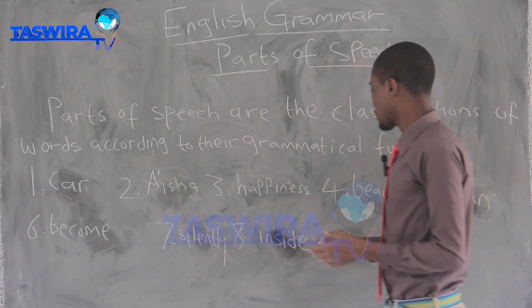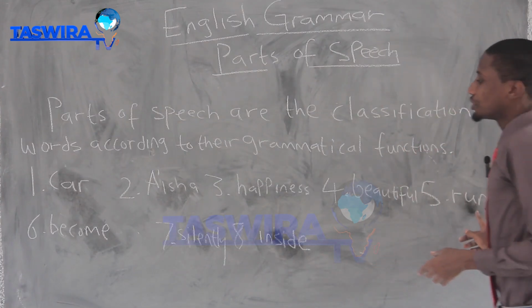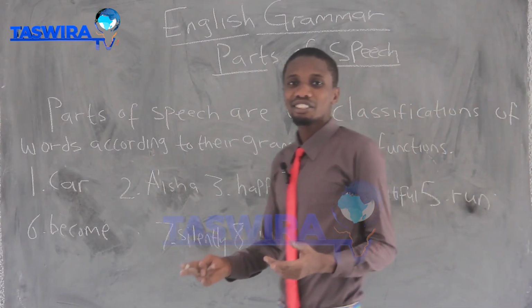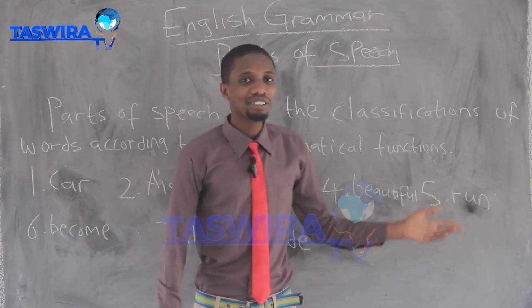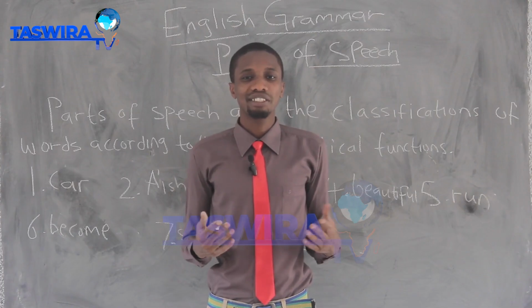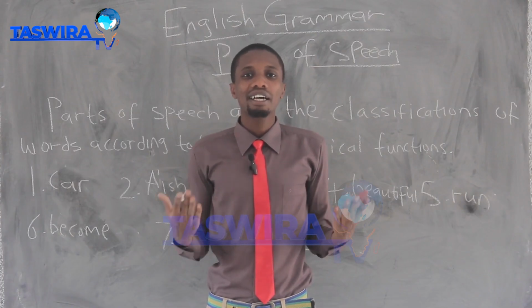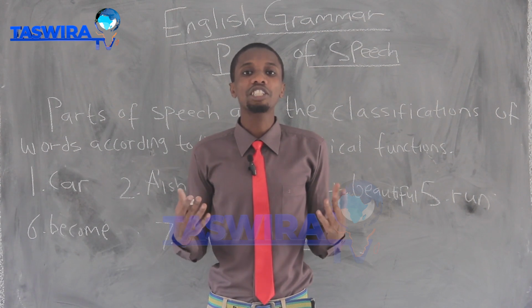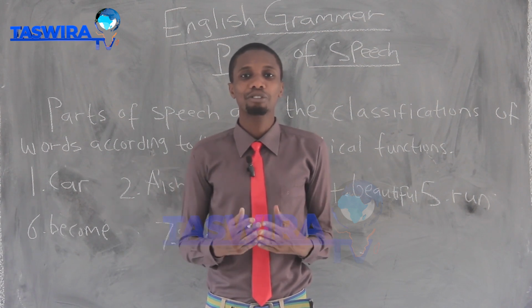Run. Run is an action. So this word run is called a verb. Verbs are words that describe action or state of being. They express actions or state of being.